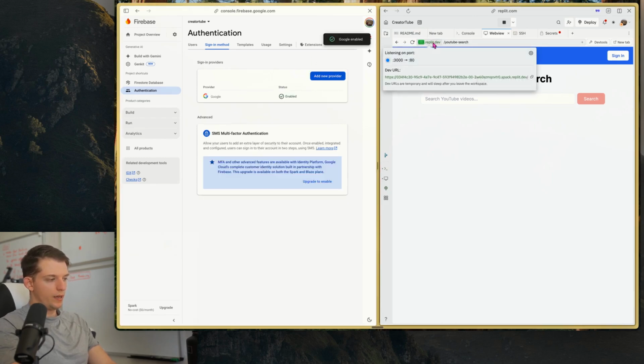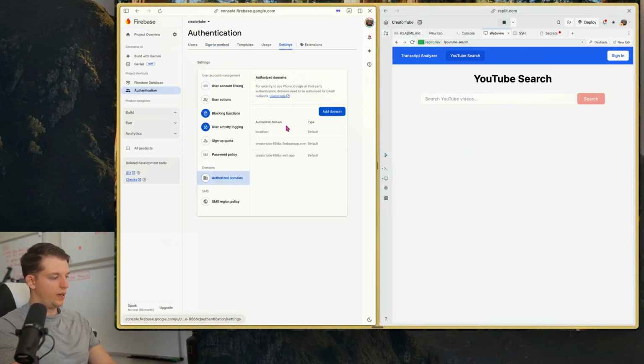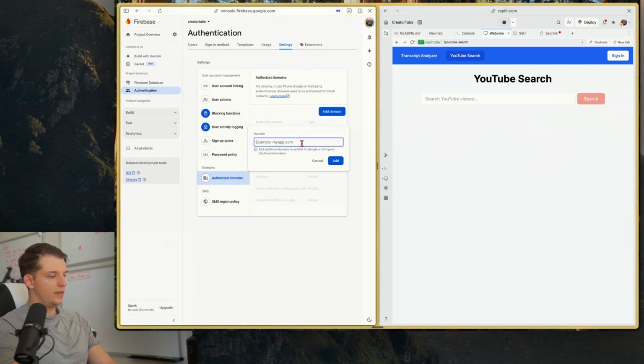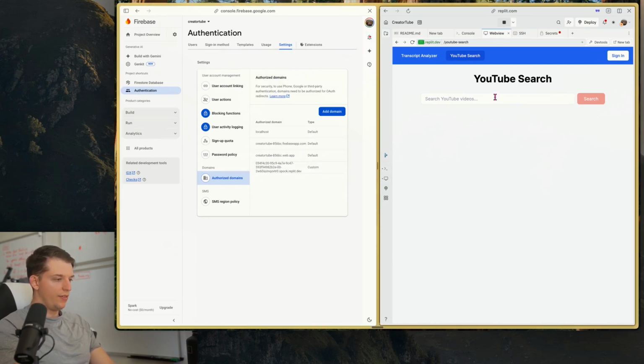We need to go to Replit and press on this Replit dev domain. We're going to copy this, and we're going to go to settings within authentication. We're going to hit authorize domains. We're going to add a domain right here. We're going to hit add. Now that's in there, so we've authorized this domain. I'm going to give it a refresh just to make sure.